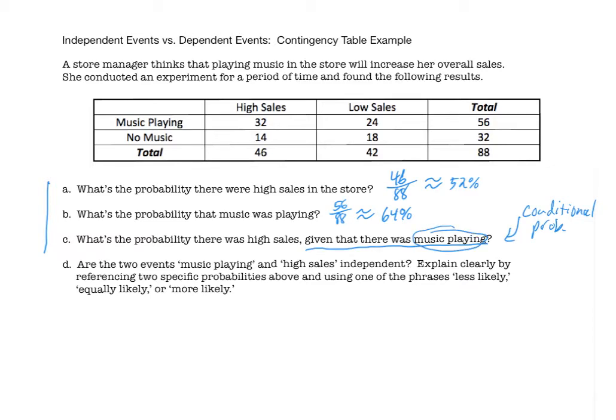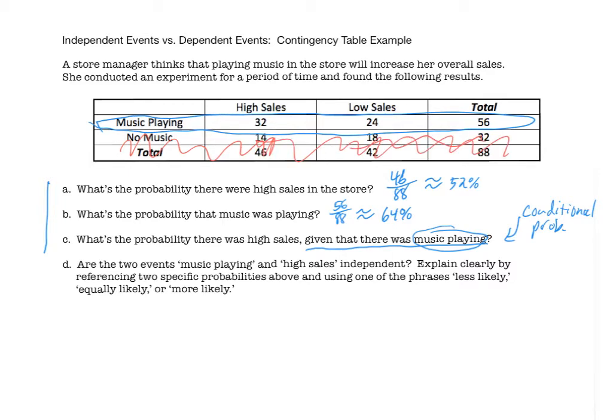So what I suggest you do is go to the contingency table and circle the row or column that the music playing is in. So music playing is this row. I'm going to circle that entire row. And now I'm going to restrict my world to just that. I can essentially completely ignore everything else that's around here. We're only looking at that first row.